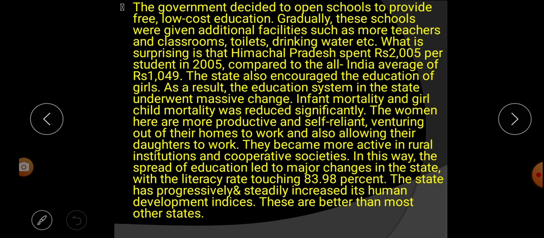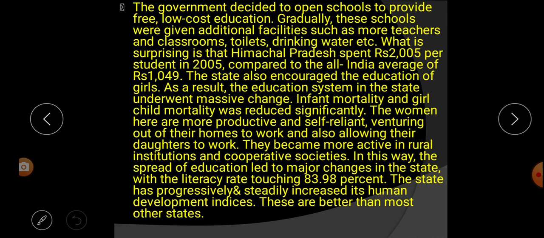Because of this, there were a lot of changes in the education system of Himachal Pradesh. Infant mortality and girl child mortality were reduced significantly. The women here are more productive and self-reliant, venturing out of their homes to work and also allowing their daughters to work.